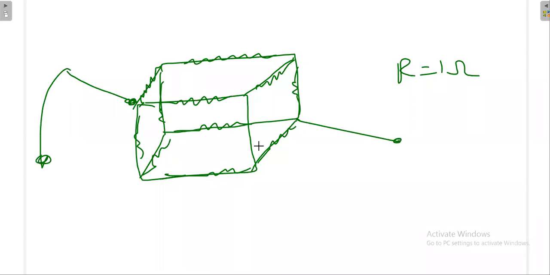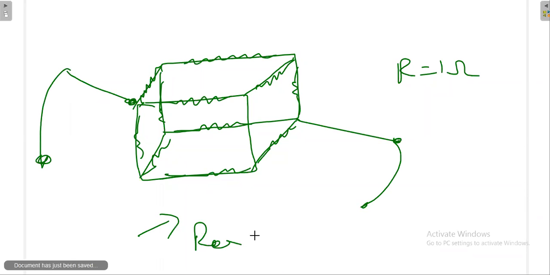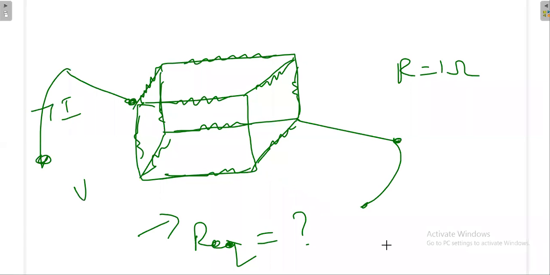Now I want to know what the equivalent resistance is. You go by any method and try to find out the R equivalent value. Now my R is 1 ohm. What is the effective resistance? One simple idea is you connect some source, practically, then some current will go, then R is equal to V by I. That is the idea.